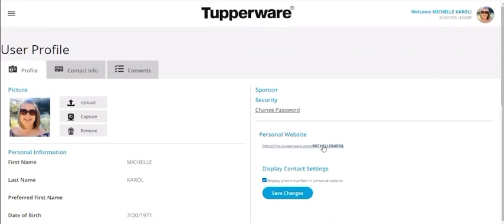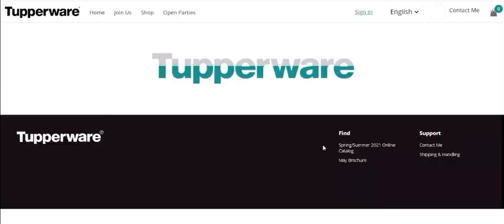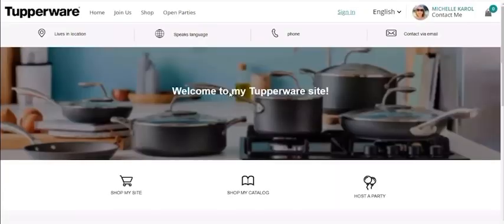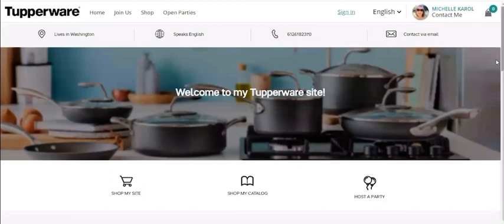If you're doing a multi-hostess party and maybe you have 5 hostesses all in one group and you're doing a giant party, all you have to do is give them your website. They click on your website and you say, go find your hostess's party. So all they're going to do is click on open parties.